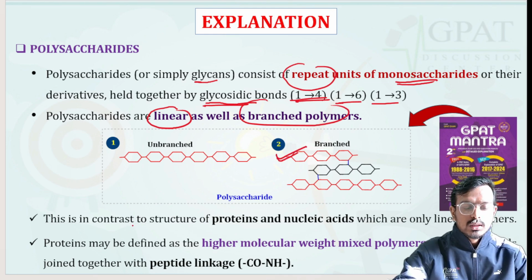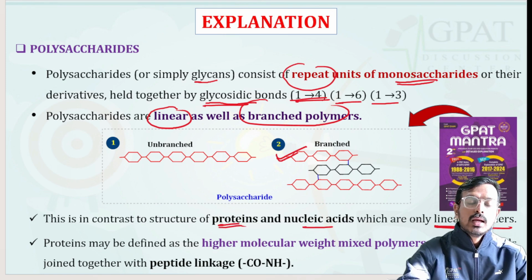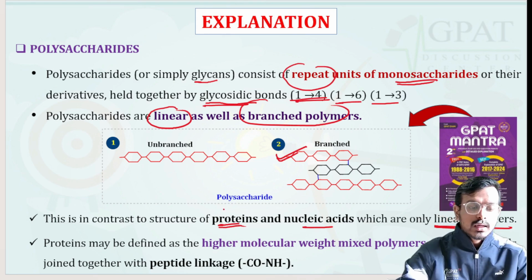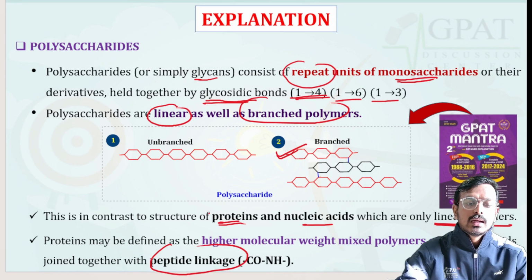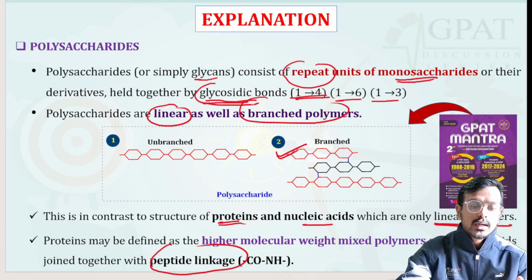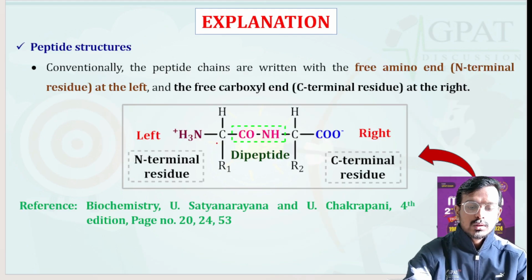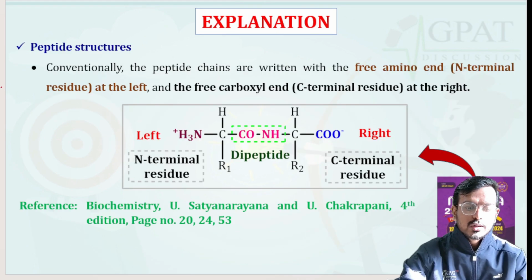However, in contrast, the structures of protein and nucleic acid are only linear polymers. Please remember, protein and nucleic acid structures are linear. Proteins are basically high molecular weight polymers of alpha amino acids, and they are joined by peptide linkage. Polysaccharides are joined by glycosidic linkage. Proteins are joined by peptide linkage. So this peptide structure you will see.